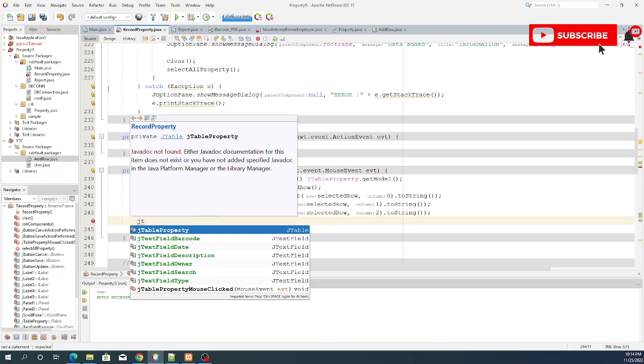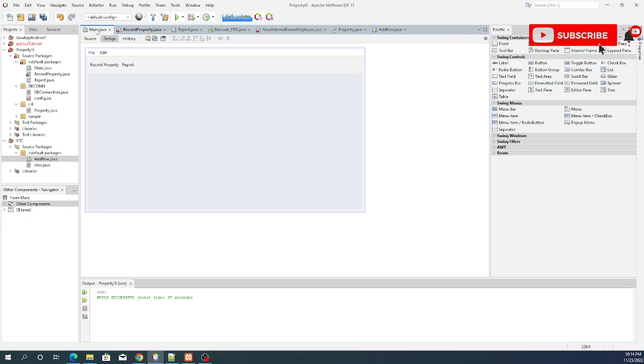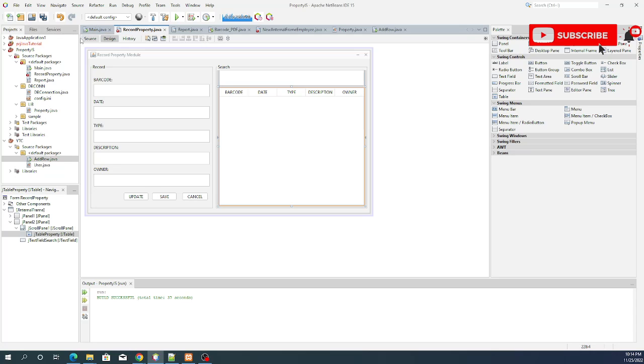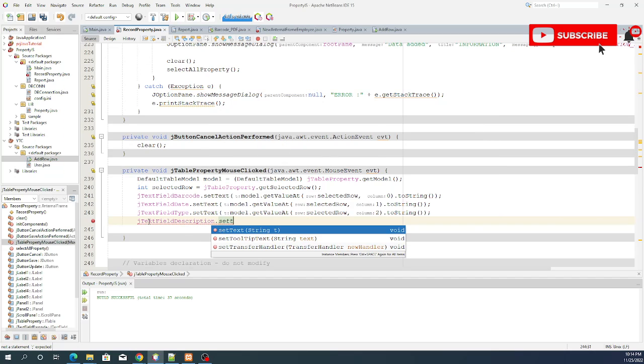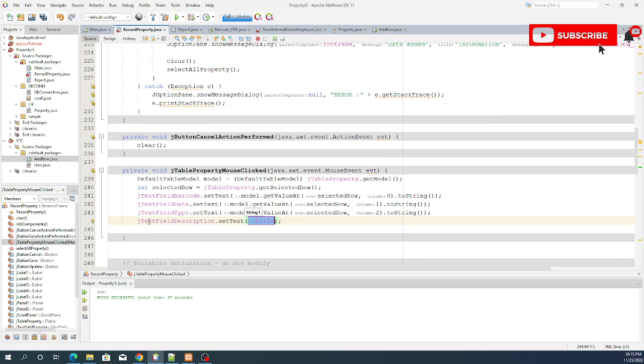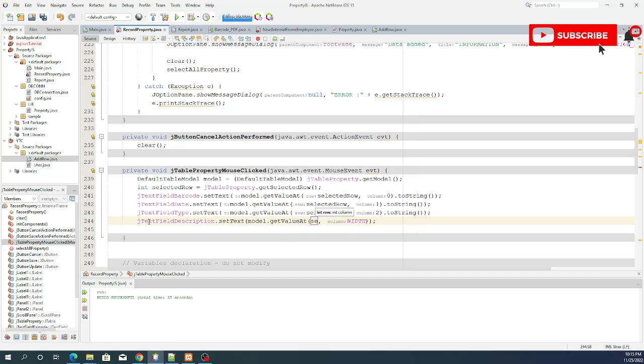Text field, anong sunod sa type? Description and then next owner. JTextfield description that set text model that get a value at selected row 3 that to string.